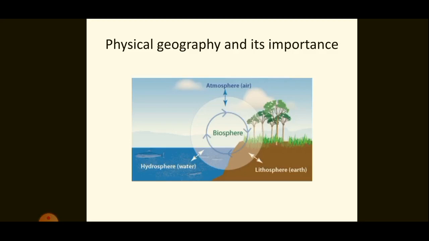Now, there are modern technologies for making use of these resources, and this has created an ecological imbalance in the world. Therefore, it is absolutely essential to understand the physical environment for attaining sustainable development. At the end of this chapter, two more definitions for geography are given. These definitions are given by Richard Hartshorne and